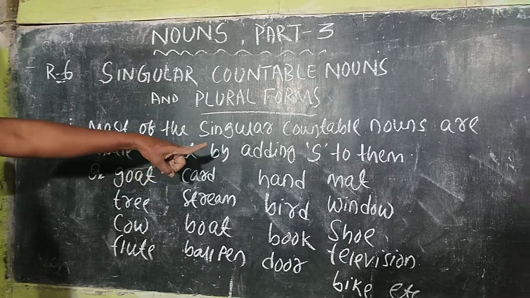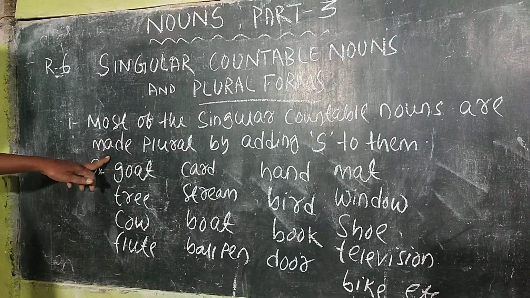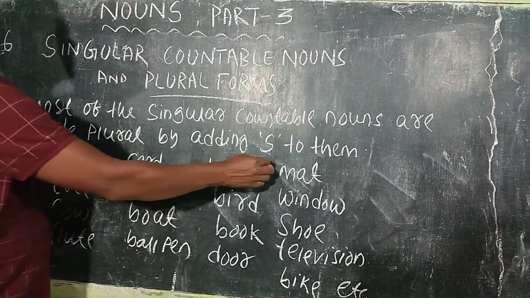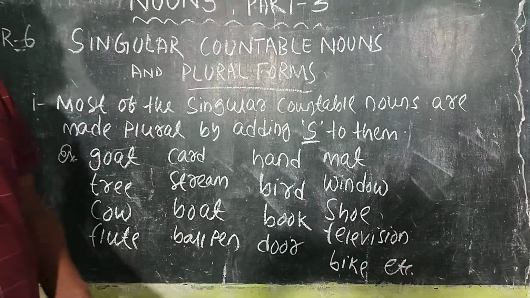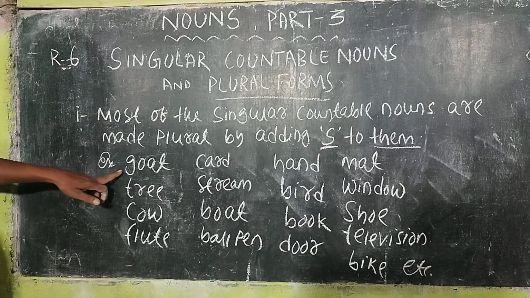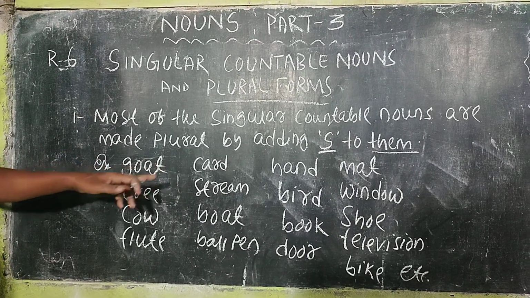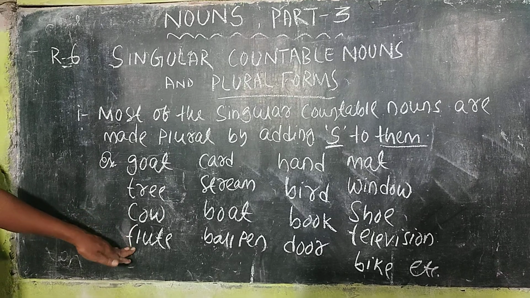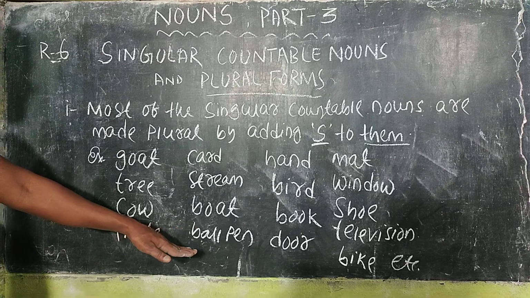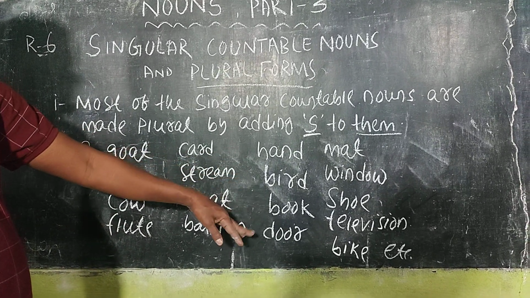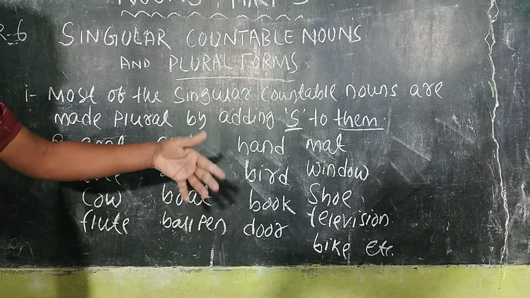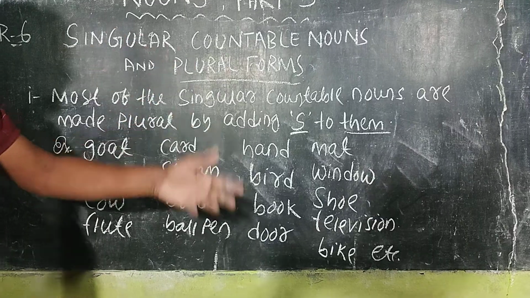In case of goat, simply add s: goats; tree, trees; cow, cows; flute, flutes; car, cars; stream, streams; boat, boats; ballpen, ballpens; hand, hands; board, boards; book, books; door, doors; mat, mats; window, windows; shoe, shoes; television, televisions; bike, bikes.